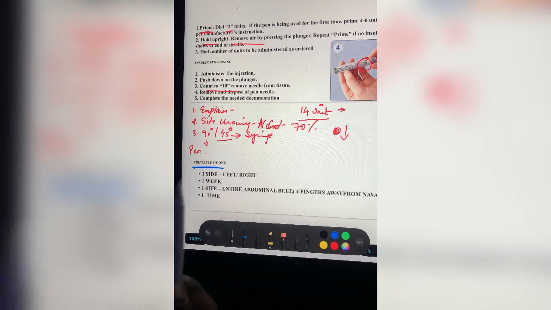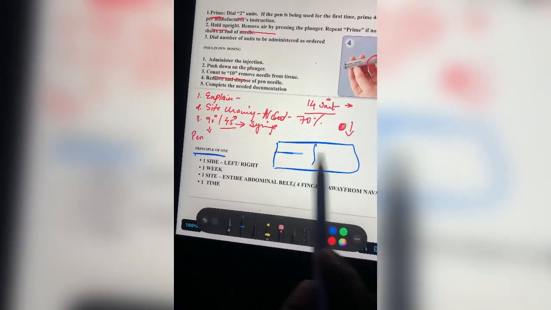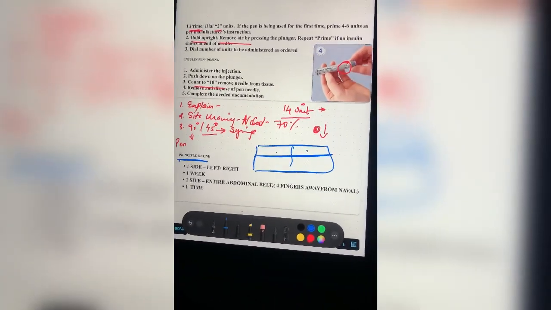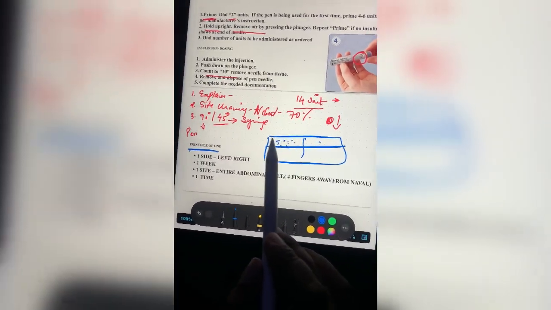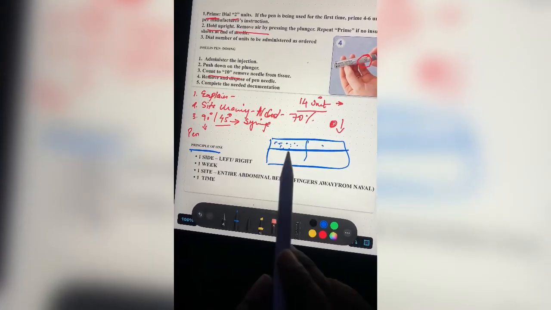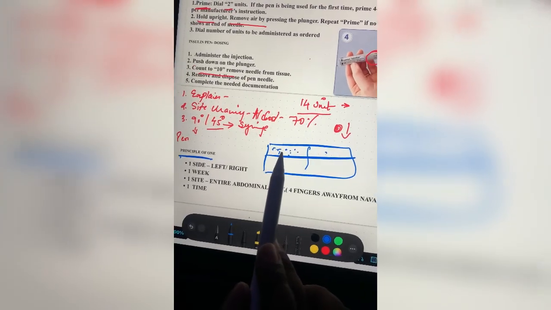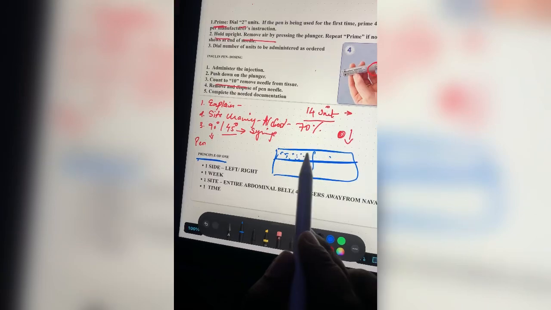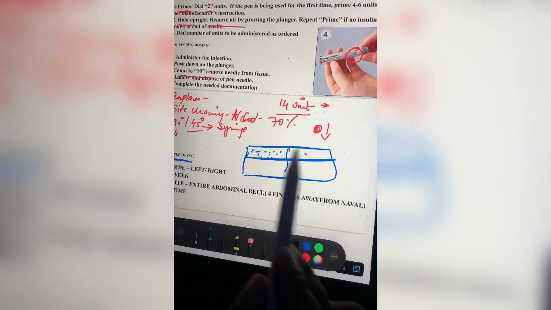Another thing, we have a principle of 1. The principle of 1 is nothing but site rotation, as I already told you in the previous slide. You need to choose one side, either left or right. For the whole 1 week I need to give the insulin on this side only, one side of the entire abdomen belt at a time. Don't give it like today this side, tomorrow that side, because I need to rotate the site evenly.